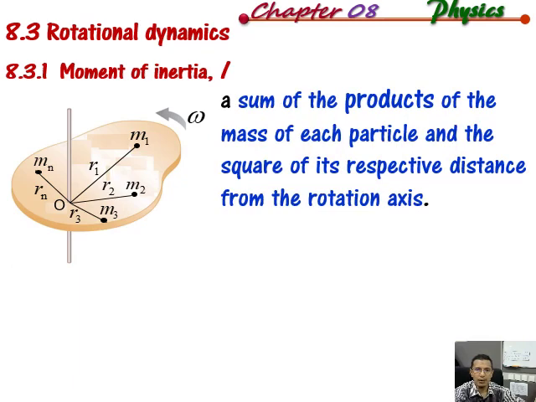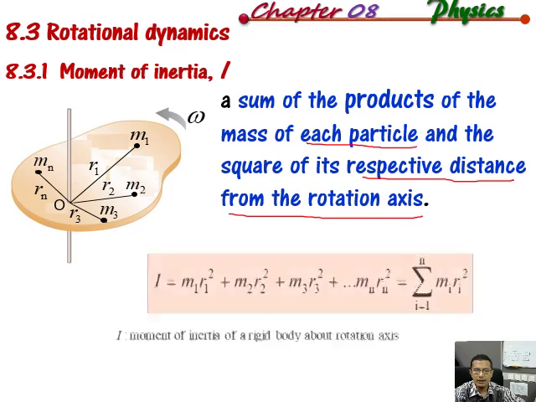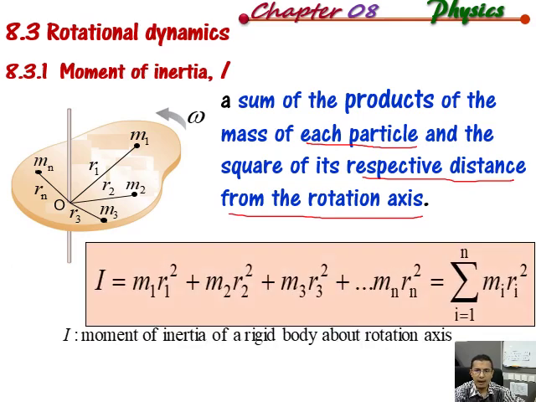And of course, this is the meaning of the moment of inertia, where the symbol is capital I. It is the sum of the products of the mass of each particle and the square of its respective distance from the rotational axis. Mathematically, we can write it down as I equal sum from i equal 1 to n particles of the product of m with r squared. This is the equation to define moment of inertia. If we want to calculate the moment of inertia, we also can apply this equation, so you're going to look at that in the tutorial session.